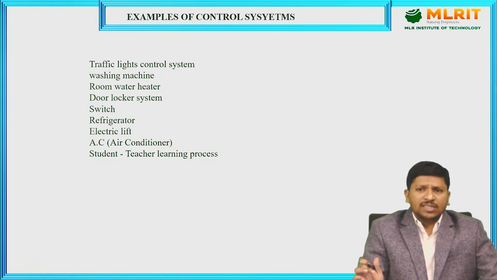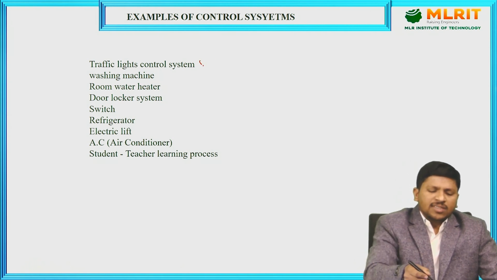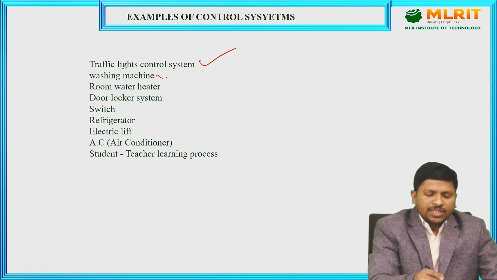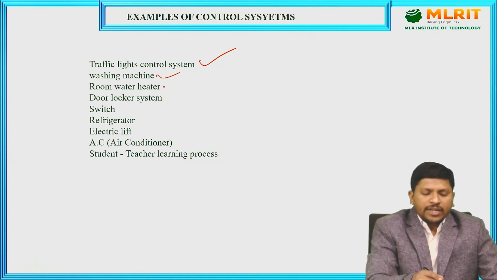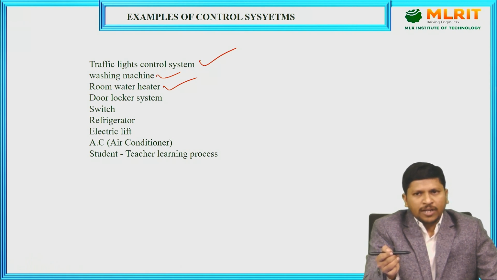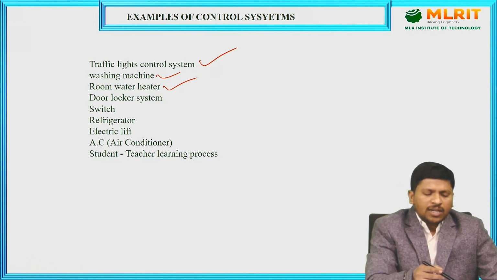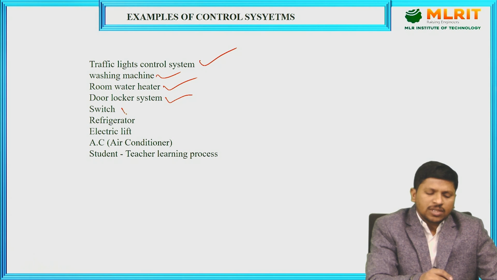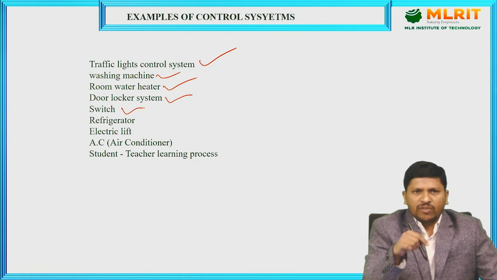Next, examples of control systems. Here we discuss traffic light control systems, washing machine and room water heater. All these are examples of control systems, or open loop control systems. The door lock system is also an example of a control system, and a switch, just a switch in our home or anywhere, also acts as a control system.